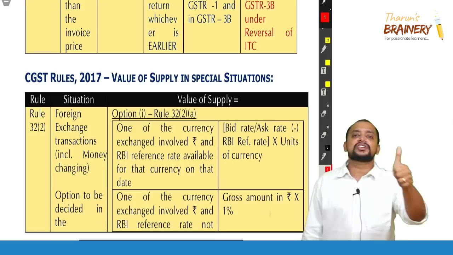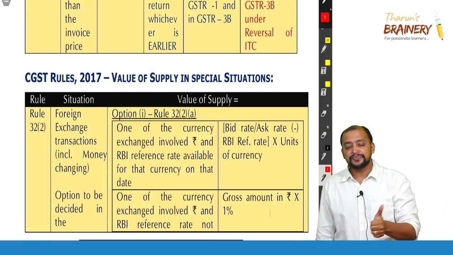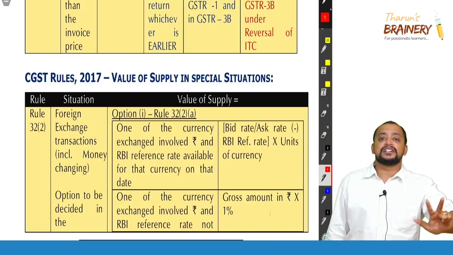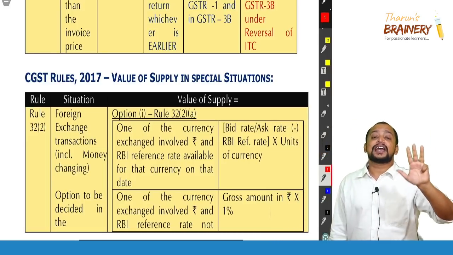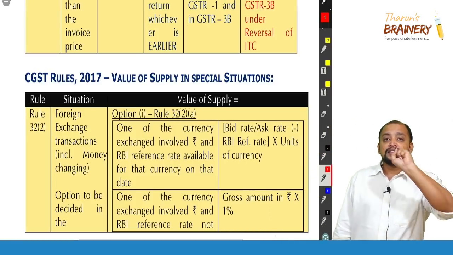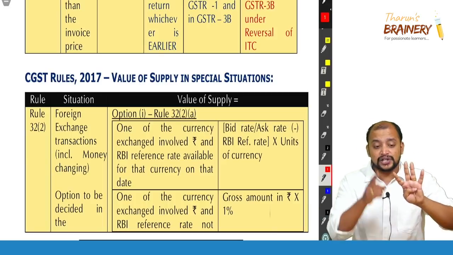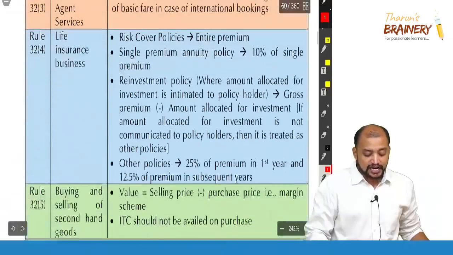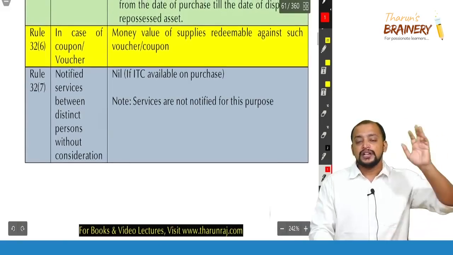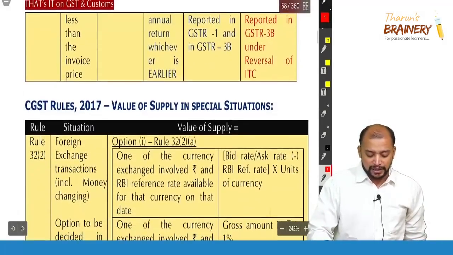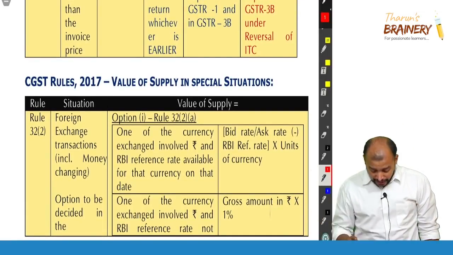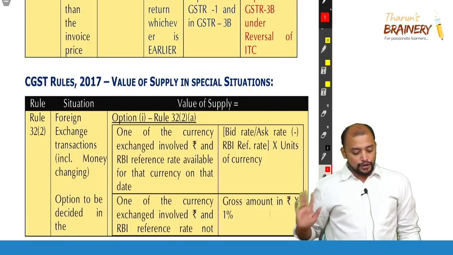Number 1, foreign exchange transactions, 32 sub rule 2. And next, air travel agent, 32 sub rule 3. Life insurance business, 32 sub rule 4. And then second hand dealer in goods, 32 sub rule 5. And then vouchers, 32 sub rule 6. These 5 cases, that is forex transactions, air travel agent, life insurance business, second hand dealer in goods, and vouchers. So in these cases only rule 32 will be applicable. So what is this rule 32? Rule 32 is an option to the transaction value. Either you can follow transaction value or you can follow this rule 32.